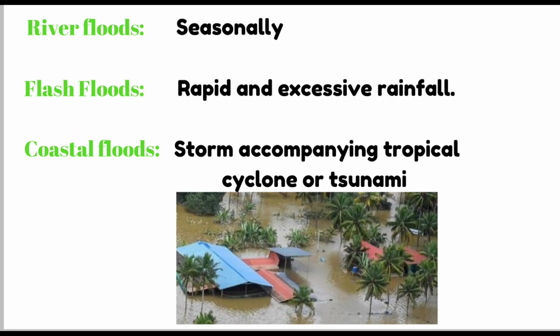Now, let's take a look at the three major types of floods. First, river floods or plain floods. These generally occur seasonally during the rainy season, caused by consistent rains or due to snow melting. Second, flash floods. These are caused by rapid and excessive rainfall that makes the rivers and streams overflow and the lowlands get submerged within a short period of time. And last, coastal floods. These are caused by storm surge accompanying tropical cyclones or tsunami. These are often caused by intense offshore low pressure accompanied by heavy downpour.